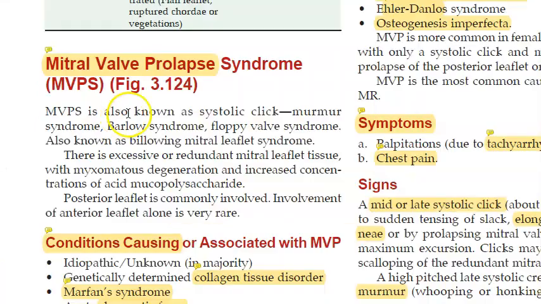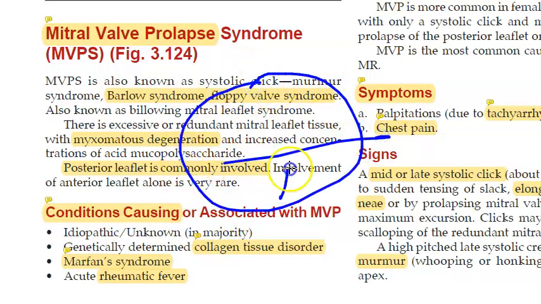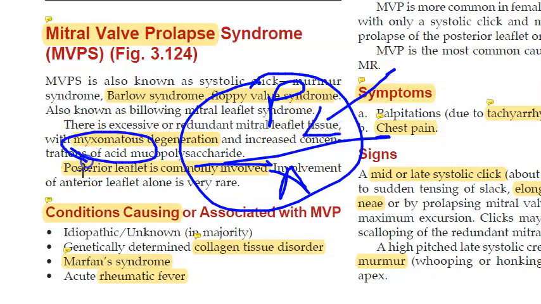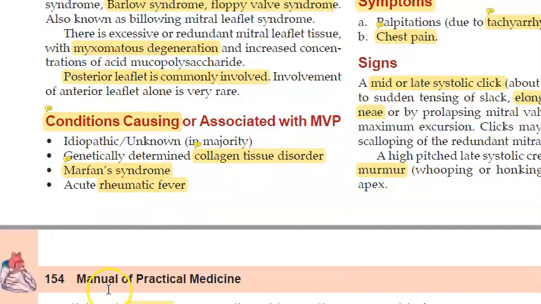Let's understand why. Mitral valve prolapse is also known as Barlow syndrome or floppy valve syndrome, guys. This happens because of myxomatous degeneration. Remember, this mitral valve is nothing but a bicuspid valve, isn't it? So you have an anterior leaflet and a posterior leaflet. They're telling you here that the posterior leaflet is most commonly involved. What is happening here? Myxomatous degeneration, right? And it is having prolapse. Prolapse means what? It is kind of going out of its place, isn't it? So what was supposed to be like this is kind of ballooned out.